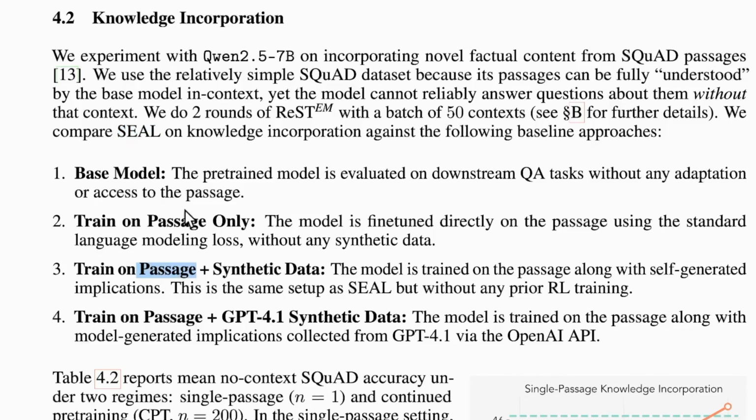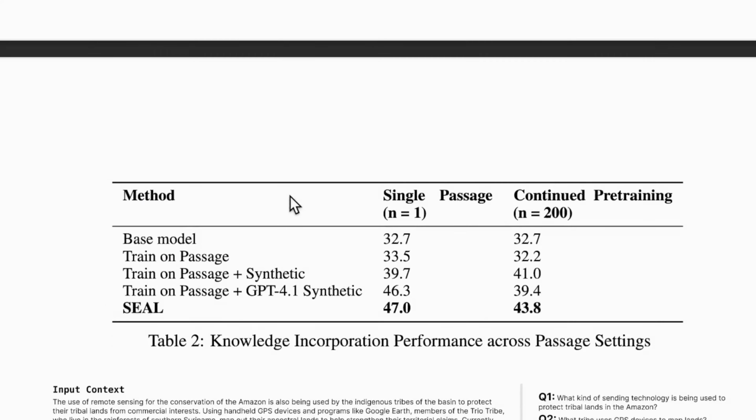So these are the 5 methods that they tested. In all these conditions, the model that was used is Qwen 2.5 7B. So what were the scores in this test? Let's have a look. You can see this is the table. First is the base model, which has not been trained on the passage or any synthetic data or anything like that. It gets a score of 32.7. The next one, which is trained on the passage, or you can say fine-tuned on the passage, scores slightly better, 33.5. The next one is trained on the passage with synthetic data, or notes that it has generated. But this one is the model that doesn't know how to take notes. Even though it doesn't know how to take notes, its performance does improve, scoring around 39.7.